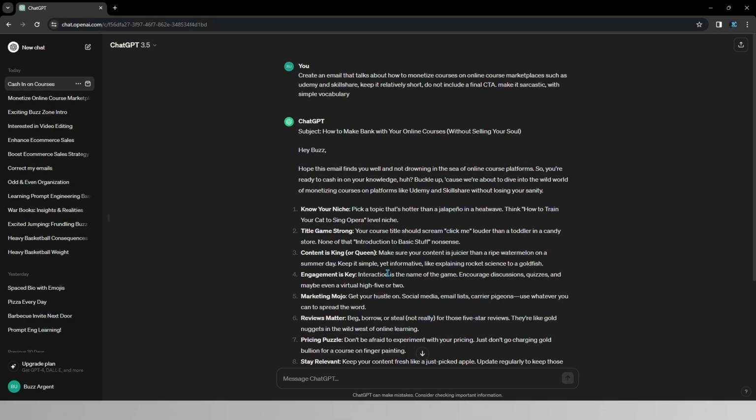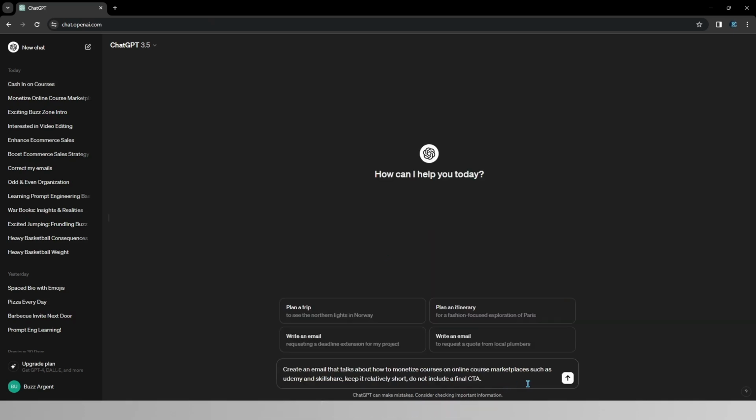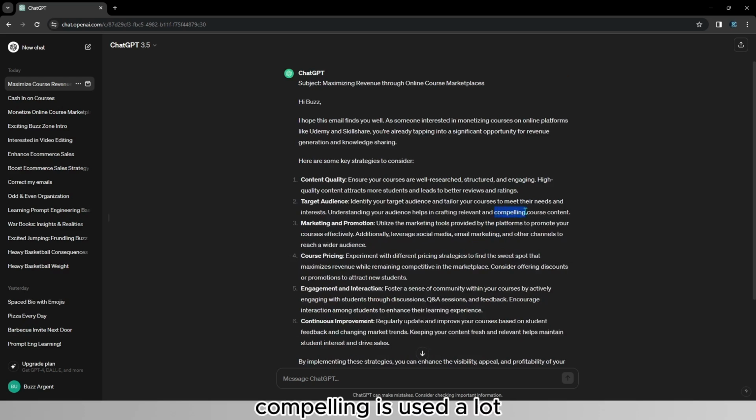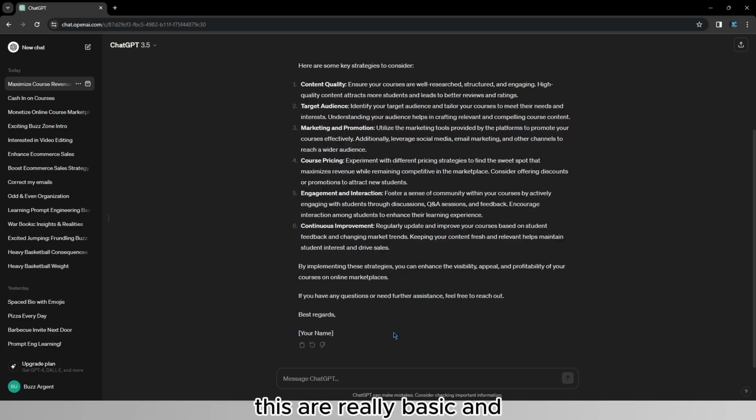Asking for something and then adding the sarcastic descriptor will add this kind of twist, which will make your content way more enjoyable and digestible for the audience. If I go ahead and type the same prompt, but without any style or descriptors, this is what we get. You're going to find some GPT words, as I like to call them, which are some words that are used in basically every GPT response, such as tapping into, it's usually used. Compelling is used a lot by AI. Foster, as you can see, this is a really basic and unpersonalized answer.